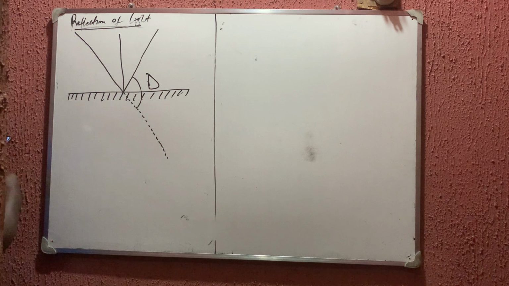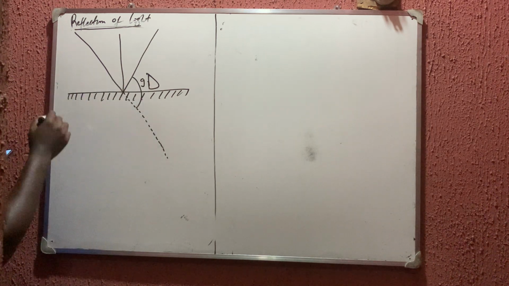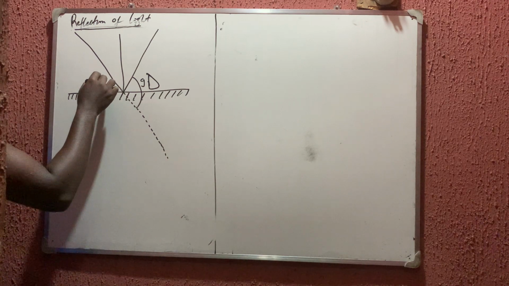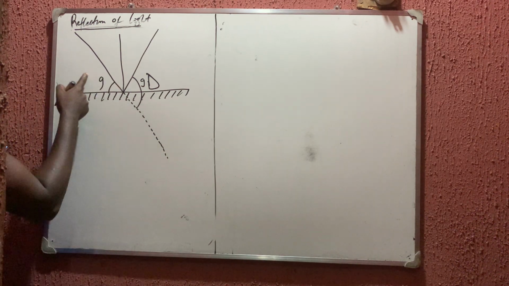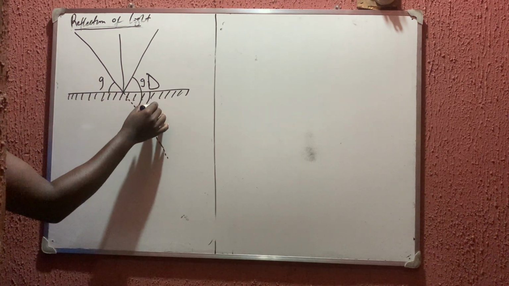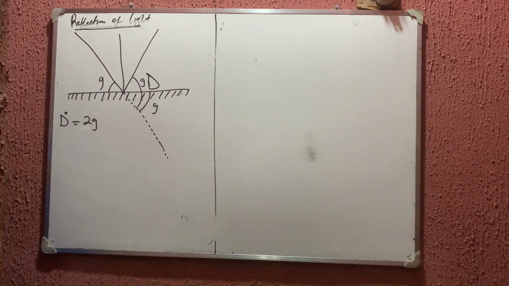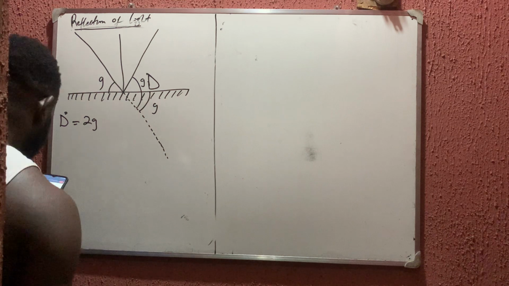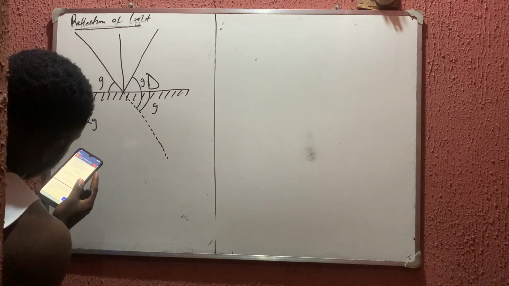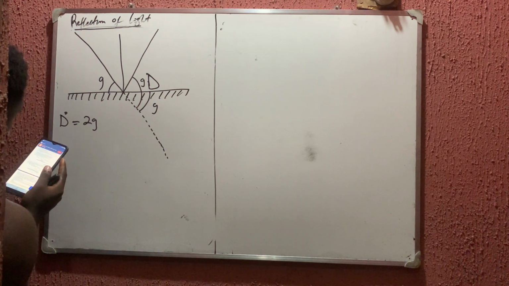Now, look at another thing you need to know. Don't forget that here is G, and here is equally G. This is opposite to this place, which is called vertically opposite angles. So here is equal to G again. That is why we say the angle of deviation is equal to 2G, twice the angle of glance. So if you double the angle of glance, you get your angle of deviation.